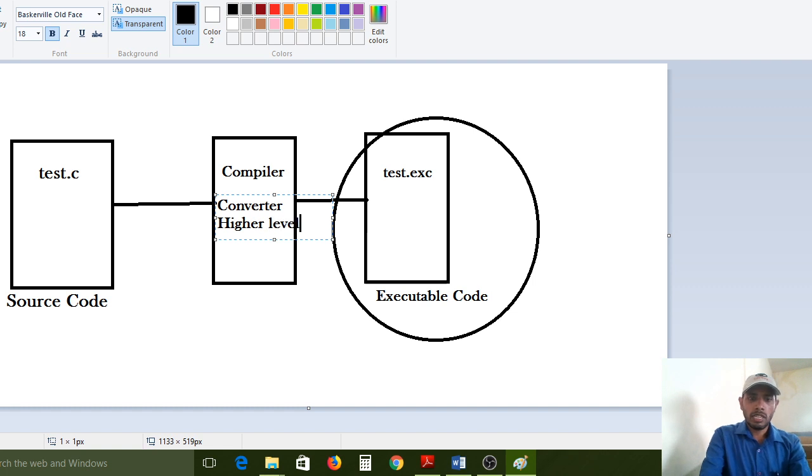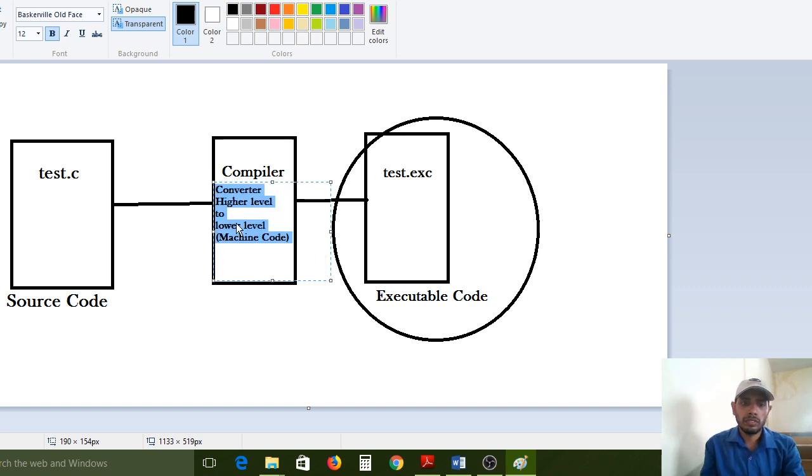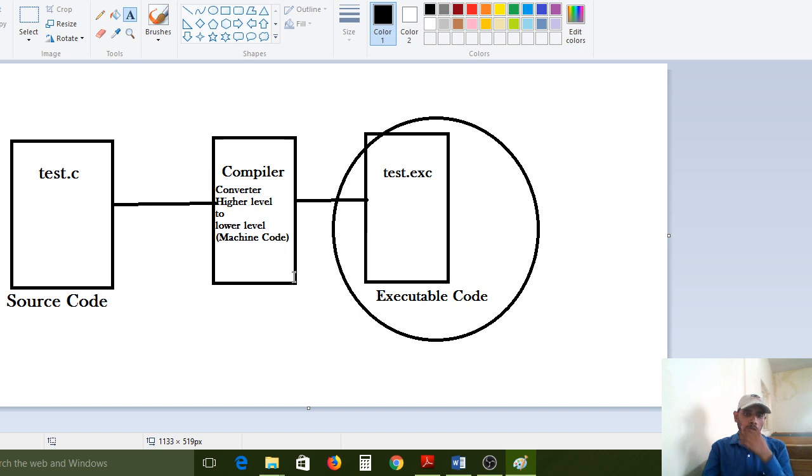Higher level to lower level, nothing but machine code. Nothing but machine code. All of you please carefully observe here.